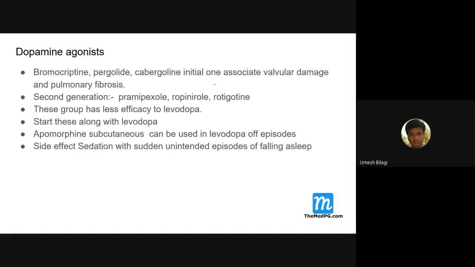So these drugs are agonists of these receptors. Initially, bromocriptine, pergolide, cabergoline were used, but they were associated with cardiac valvular damage and pulmonary fibrosis if used long term. Now they are using second generation drugs, pramipexole, ropinirole, and rotigotine. These drugs are less efficacious than levodopa.